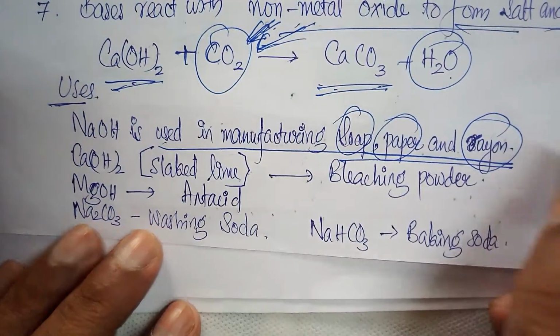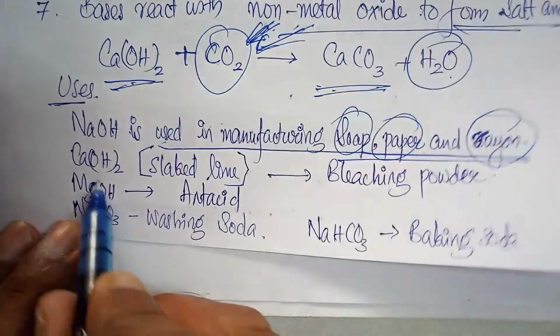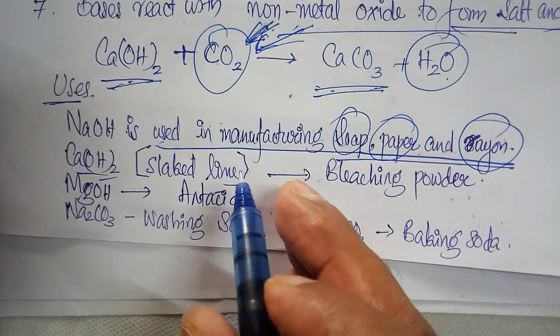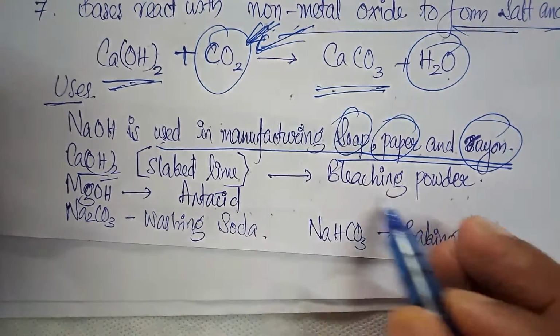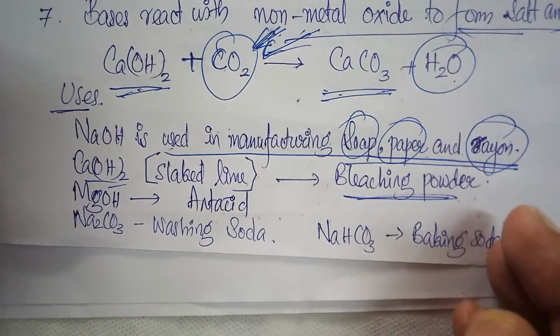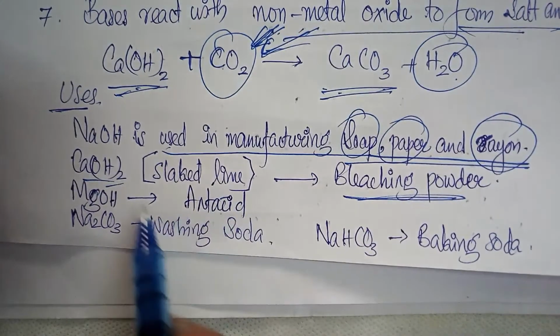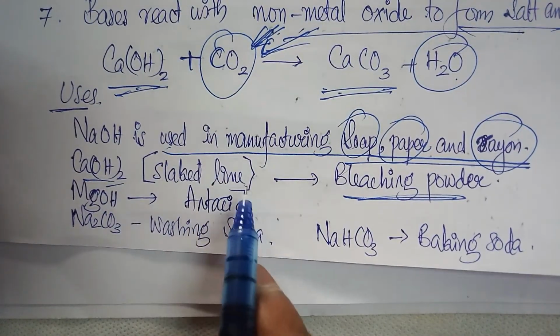Calcium hydroxide, or slaked lime, is used in the manufacture of bleaching powder, which is a purifying agent.